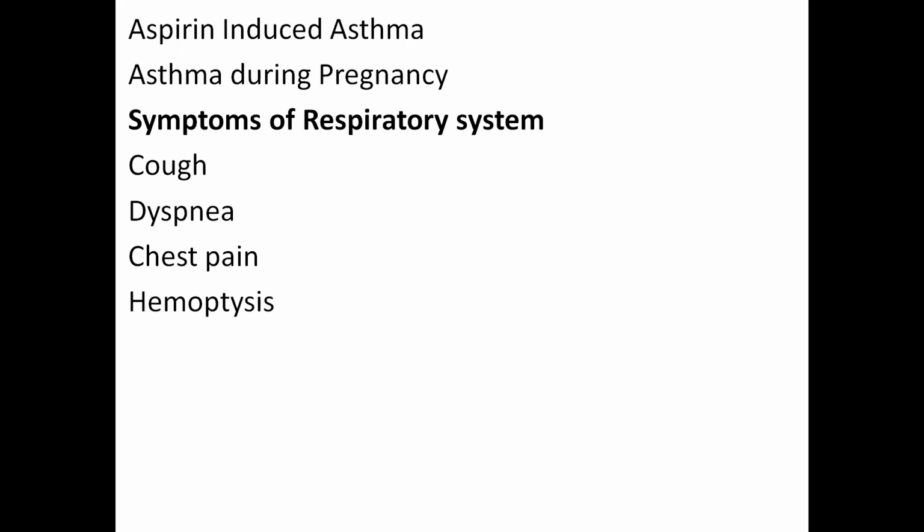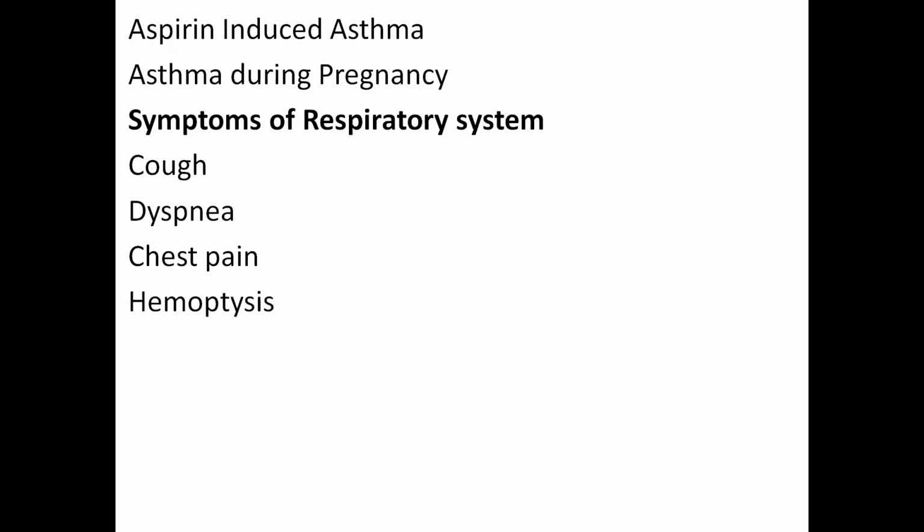Now, extrathoracic, extrapulmonary causes of cough. Extrapulmonary means there is no defect in the lungs, but the patient may present with cough. The most important cause is ACE inhibitors.